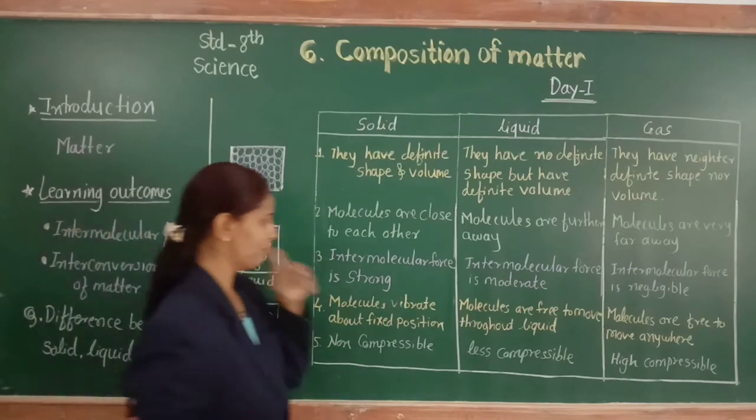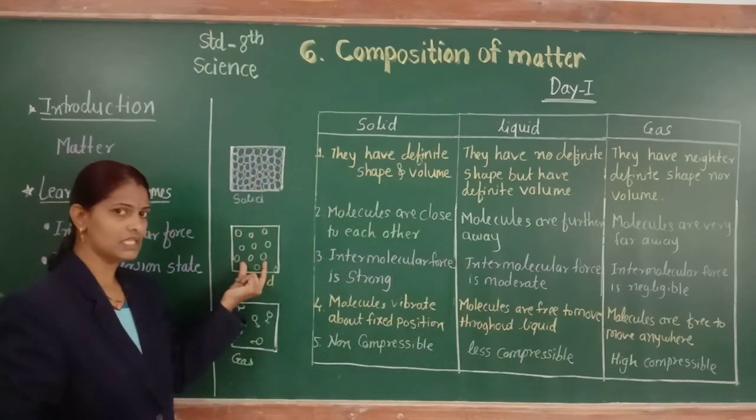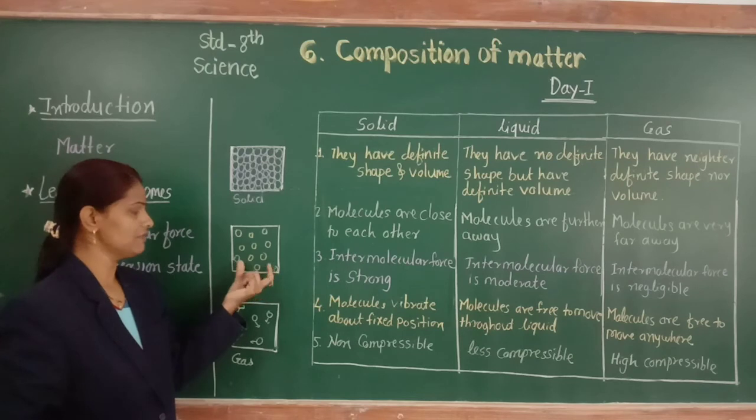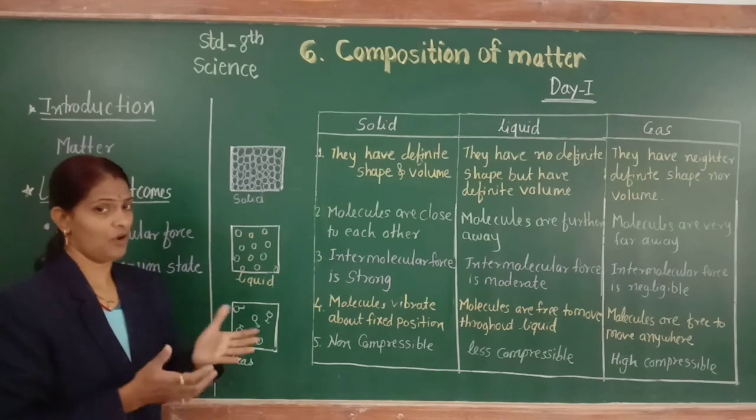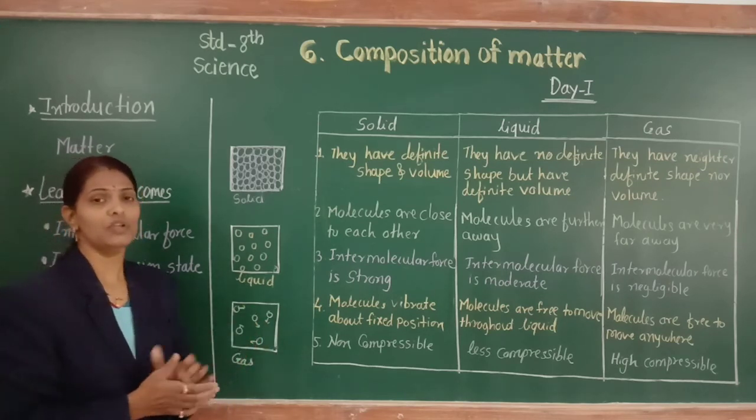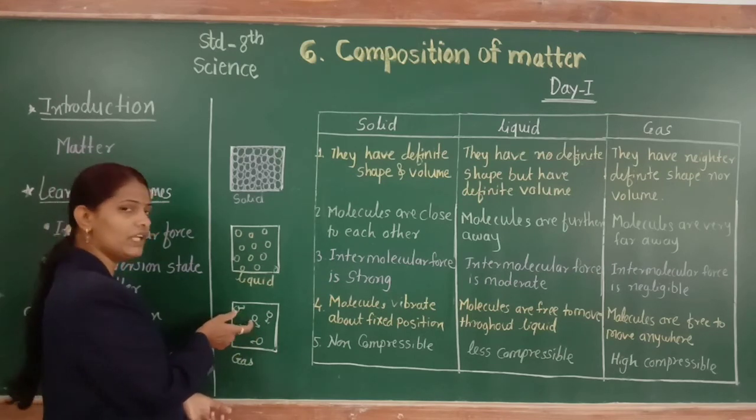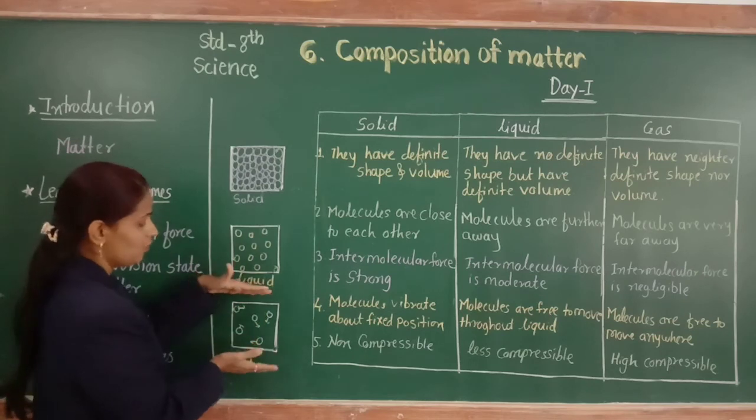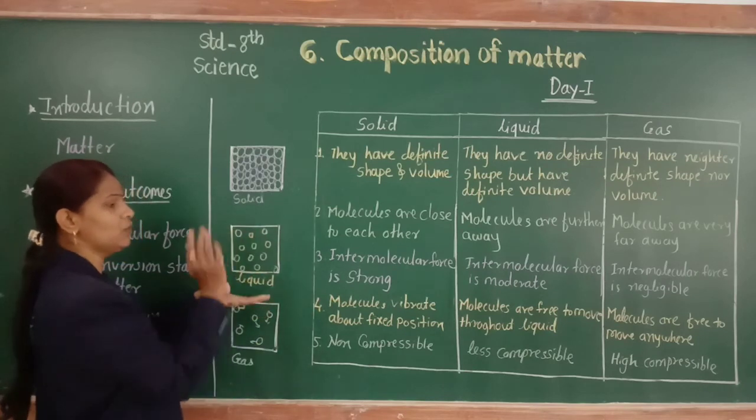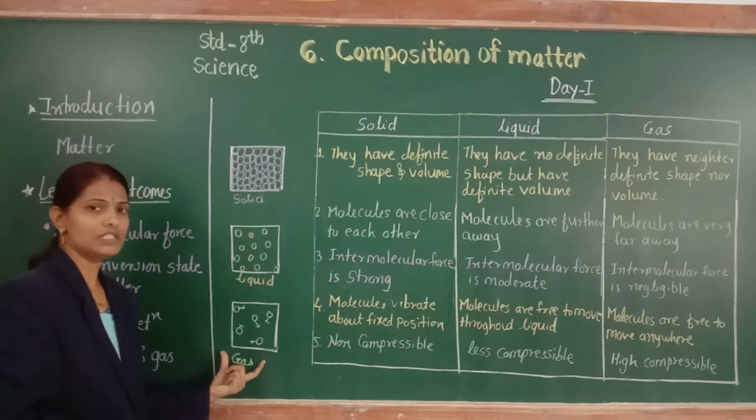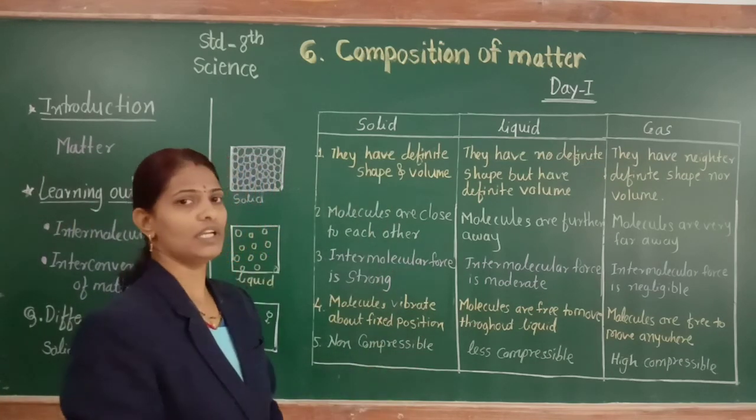Then liquids are less compressible because they have less distance between two particles of liquid. And gases are highly compressible because these particles are free to move anywhere. The distance between two particles is very large, and that is why we can compress these particles to convert into liquid state, and these particles of gas are highly compressible. So these are the differences between solid, liquid and gas.